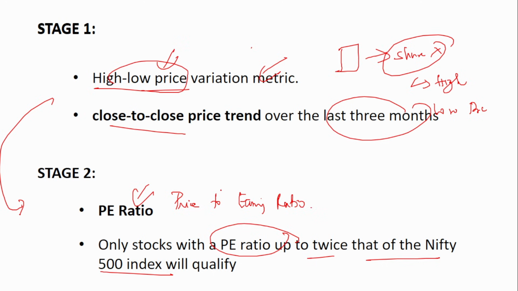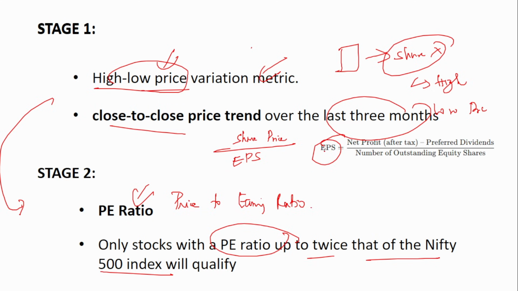Now, what is this price to earning ratio? It is the share price of that particular stock divided by EPS. What is EPS? EPS is earning per share. How is EPS calculated? Net profit after tax, minus the preferred dividends, divided by the number of outstanding shares. This is the formula for calculating earning per share. It is mainly to find out how much one particular share can earn. Any person investing in a share would obviously expect returns, right? So EPS tells how much that one share can earn from that company.